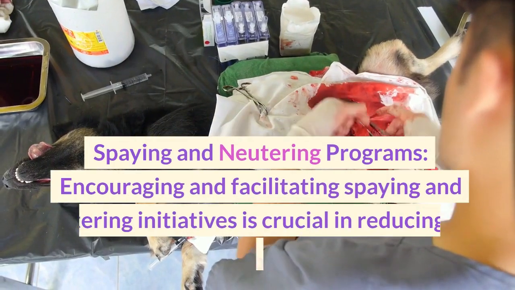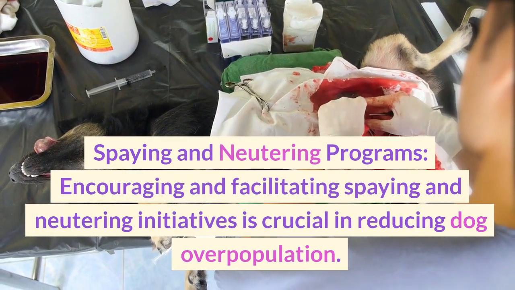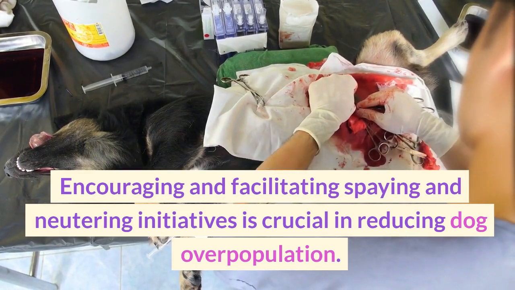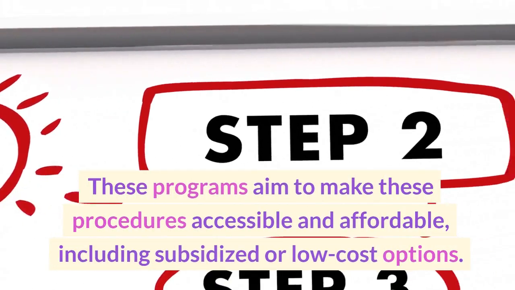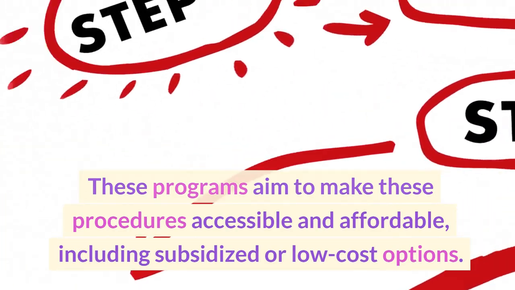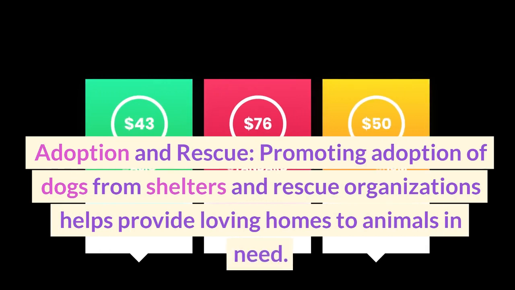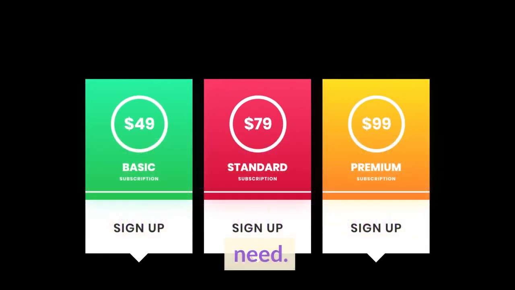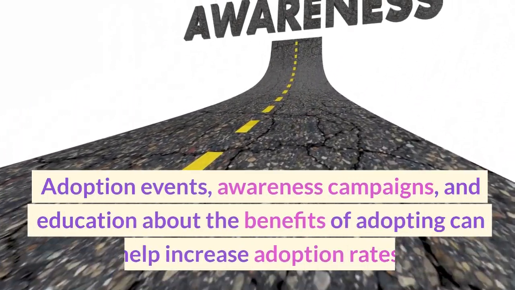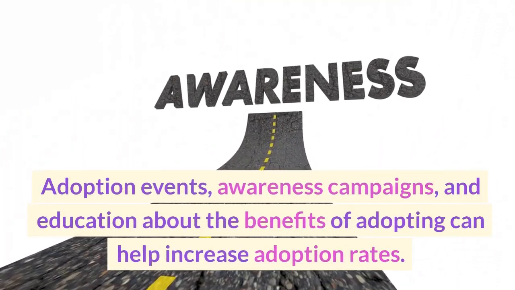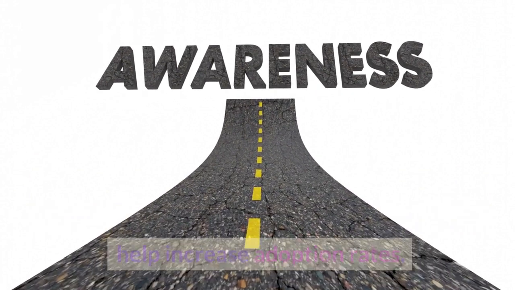Spaying and neutering programs. Encouraging and facilitating spaying and neutering initiatives is crucial in reducing dog overpopulation. These programs aim to make these procedures accessible and affordable, including subsidized or low-cost options. Adoption and rescue. Promoting adoption of dogs from shelters and rescue organizations helps provide loving homes to animals in need. Adoption events, awareness campaigns, and education about the benefits of adopting can help increase adoption rates.